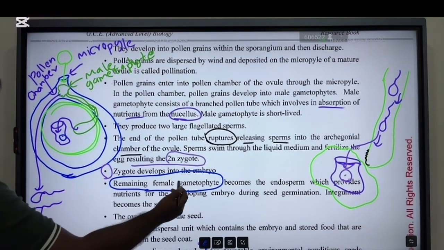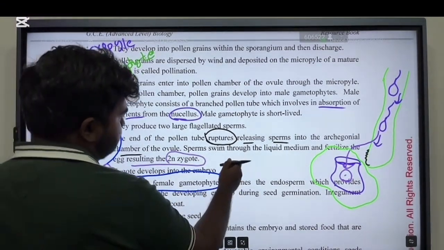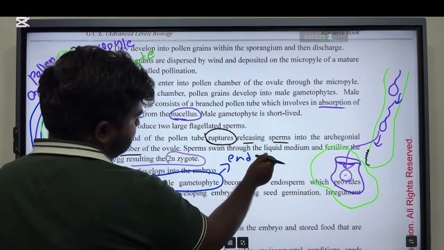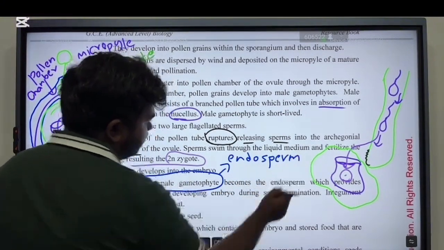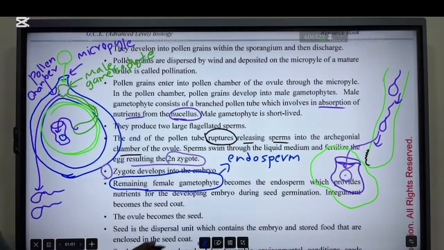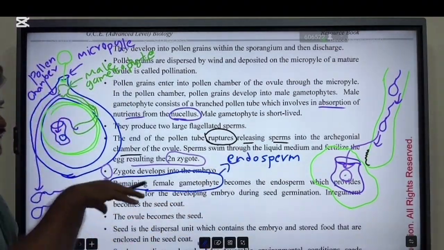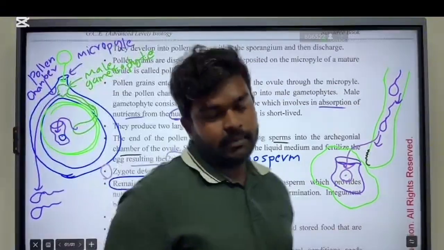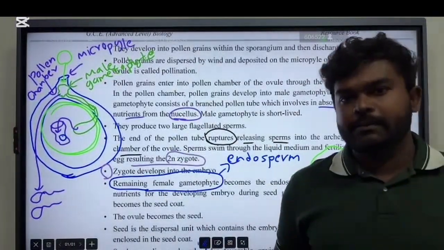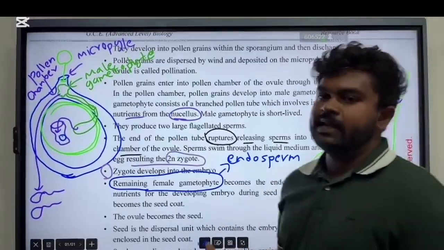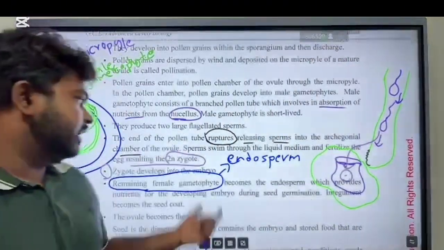So this remaining part becomes the endosperm. There is a structure called endosperm. After fertilization of the egg within the archegonium of the female gametophyte, the remaining part of the female gametophyte becomes the endosperm.